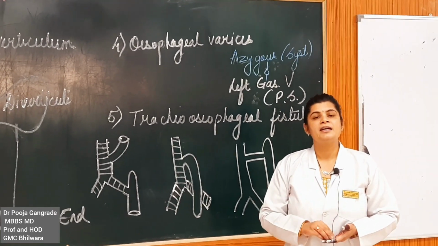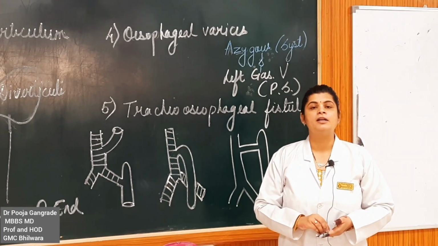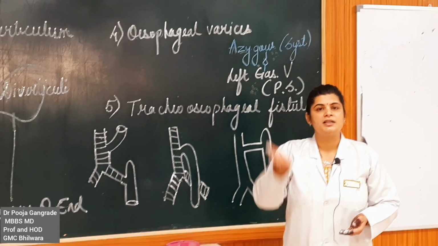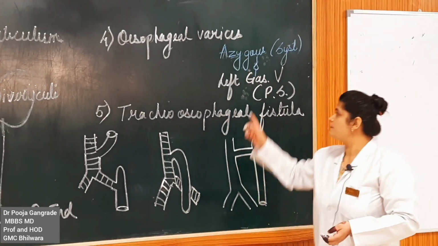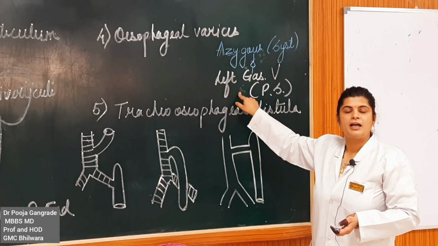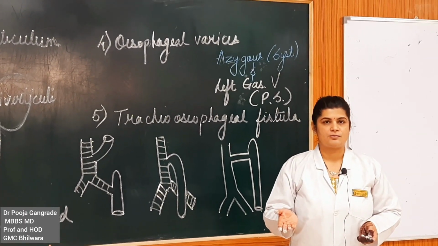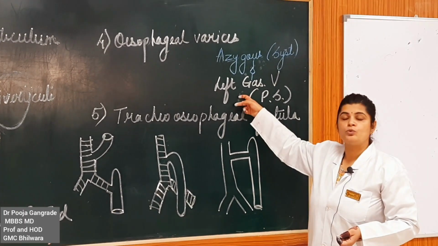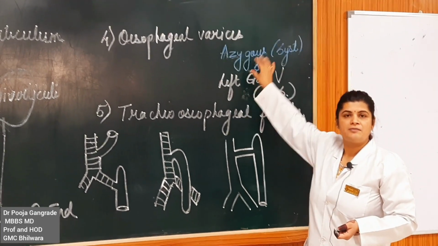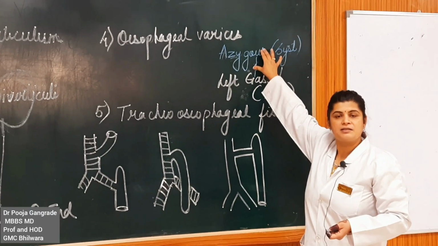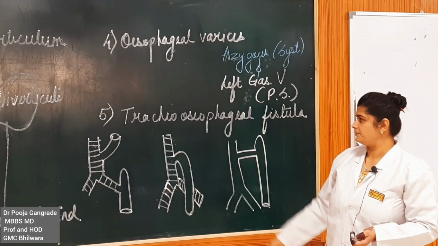So this is very critical, usually seen in patients of cirrhosis of liver, alcoholic liver diseases. You see portal hypertension, and this is one of the sites of portal hypertension when a person vomits blood. Hematemesis, that is what it is called. So two venous systems meet here. One is the portal system and one is the systemic system. Systemic is the one which is of the azygos and portal is the one which is of the left gastric vein.